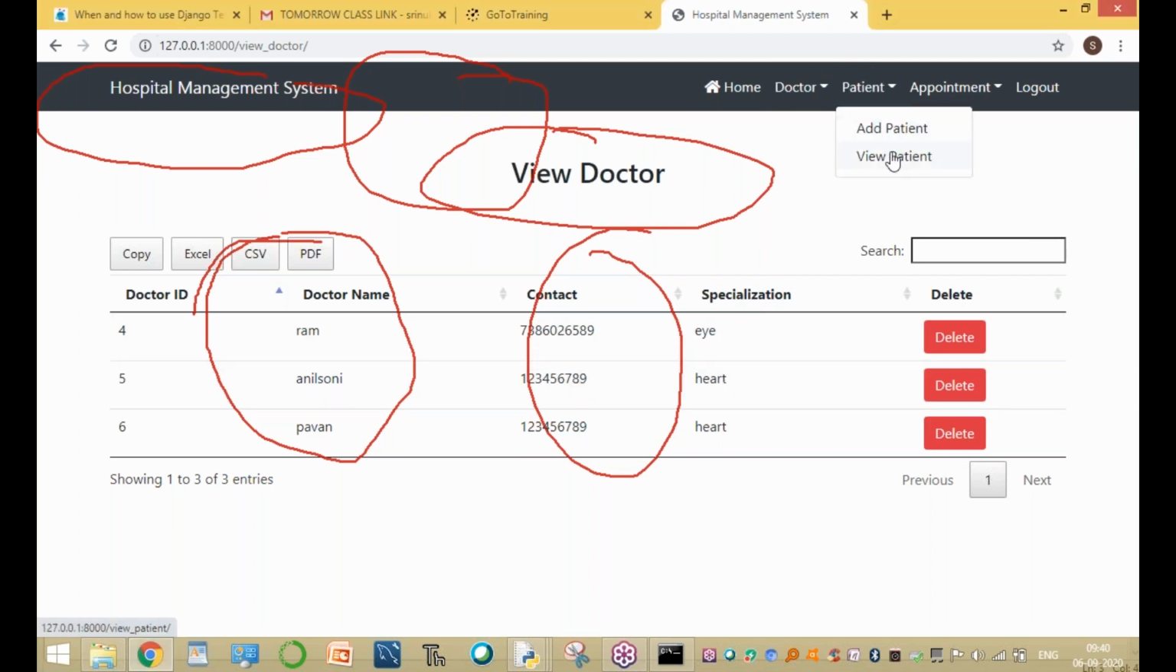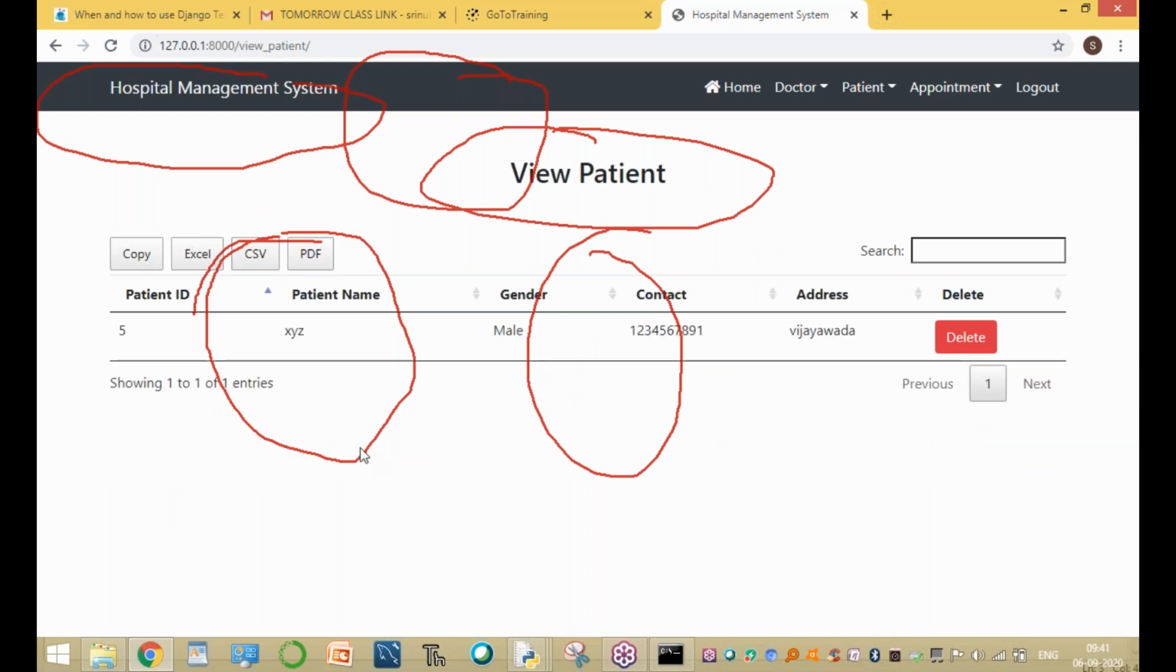If you want to see the patient views, these are the patients. XYZ is a patient. Gender is male. This is the contact number. His address is Vijayawada, and so on. If you want appointments, you can view appointments or add an appointment.